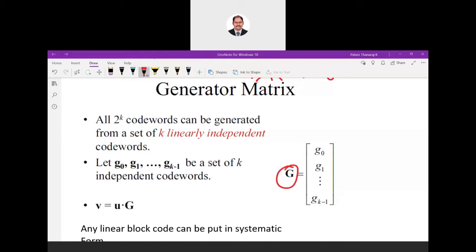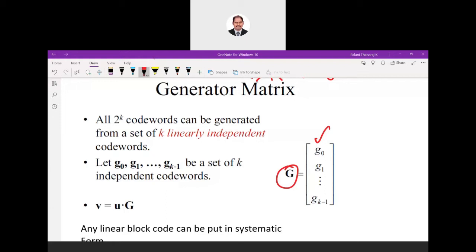We will have a block of parity and a block of data, some ones and zeros that form this G matrix. It is nothing but k linearly independent code words. When you multiply this encoder matrix with the message, you get the code words. So this completes our transmitter part.